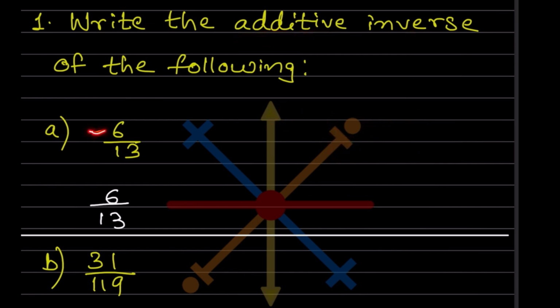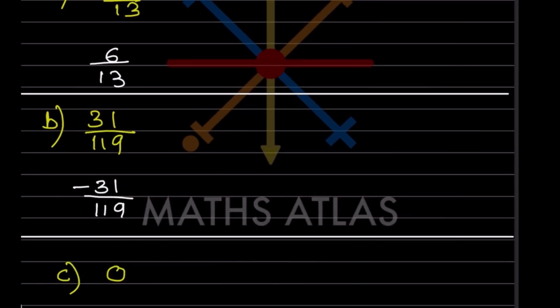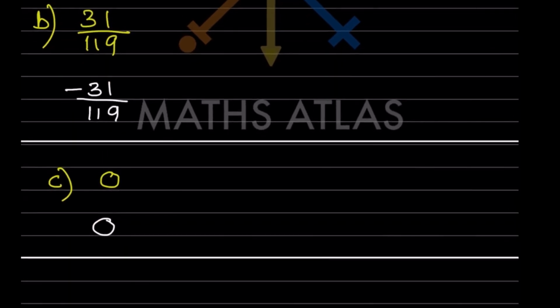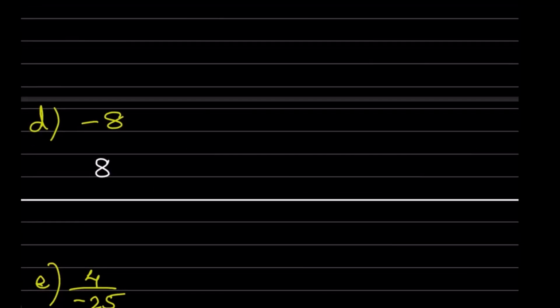So this will be the same, but if the sign is changed, that will be 6 by 30. 31 by 119, this is now actually plus, so it will be minus 31 by 119. So now you know 0. 0 doesn't have any plus or minus, it is going to be 0. Minus 8 is going to be plus 8.